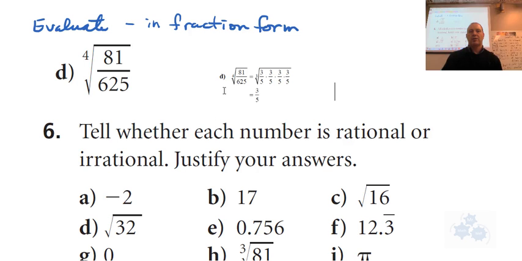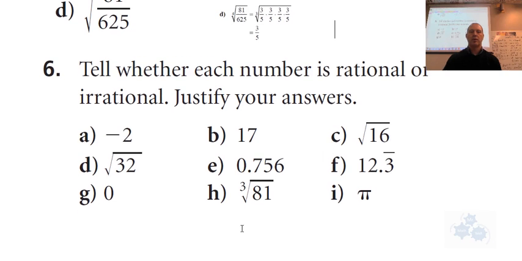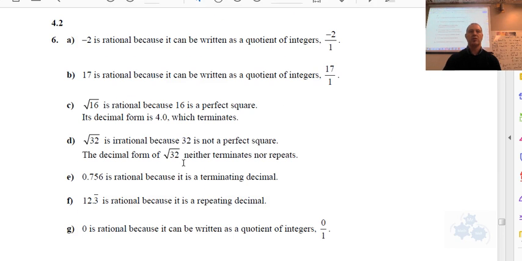Okay, so here's your answer for the first question here. In fraction form, the fourth root of 81 is 3, because 81 is 3 times 3 times 3 times 3. And the fourth root of 625 is 5, because it's 5 times itself 4 times. So 3/5 is your answer there. For number 6, these are the answers here.